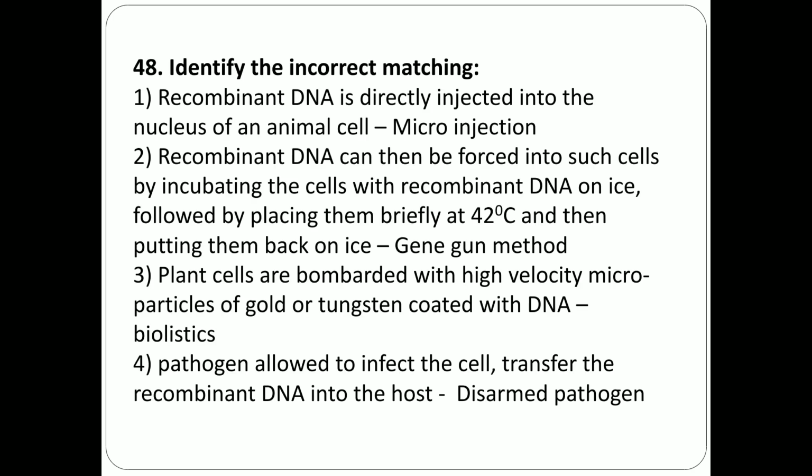Question number 48. Identify the incorrect matching. First option, recombinant DNA is directly injected into the nucleus of an animal cell is called microinjection. Option 2, recombinant DNA can then be forced into such cells by incubating the cells with the recombinant DNA on ice, followed by placing them briefly at 42 degrees centigrade temperature and then putting them back on ice is called